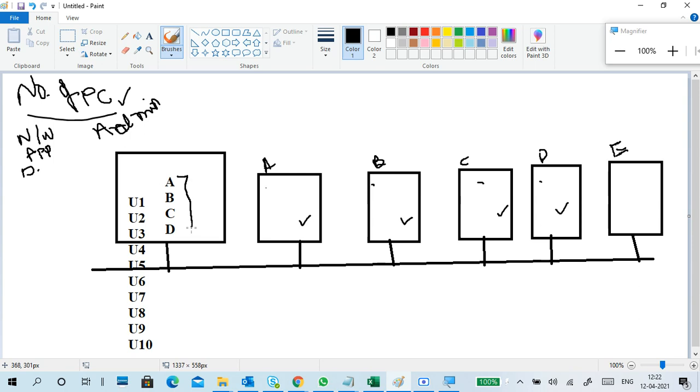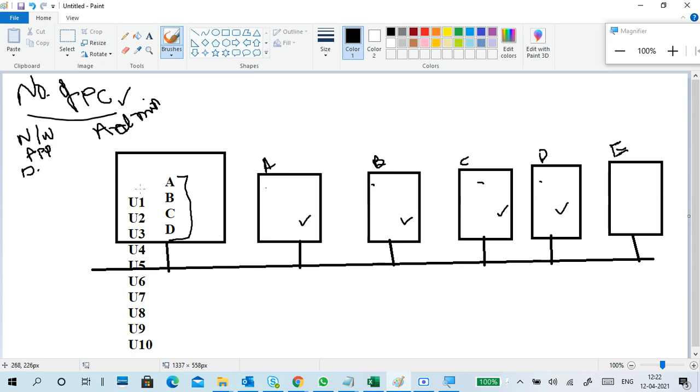Then in the domain database I have PCA, PCB, PCC, PCD information. E information is not there. Okay, A, B, C, D only.